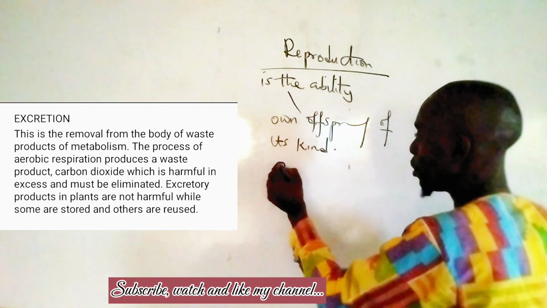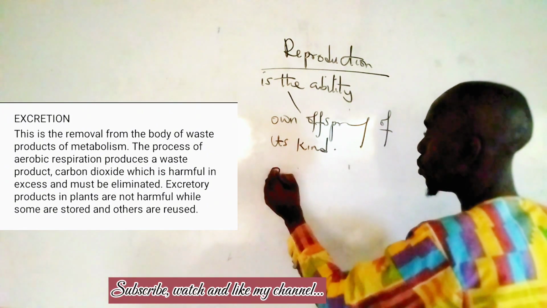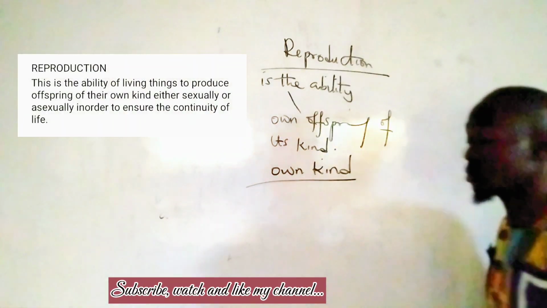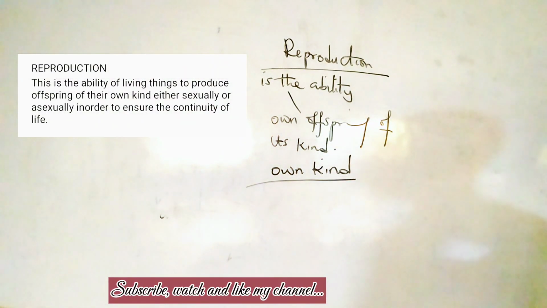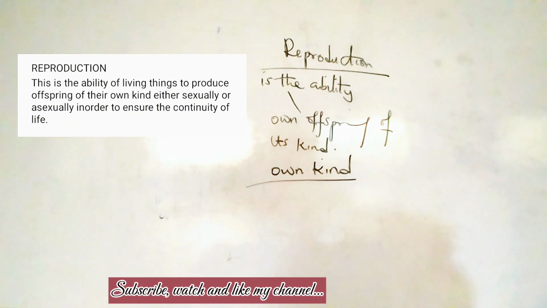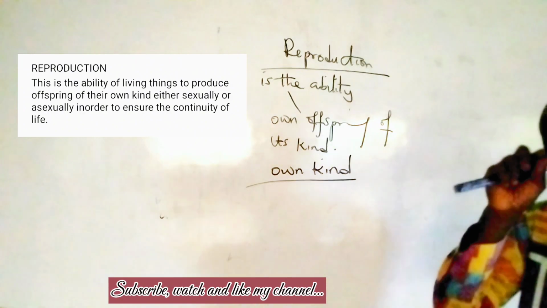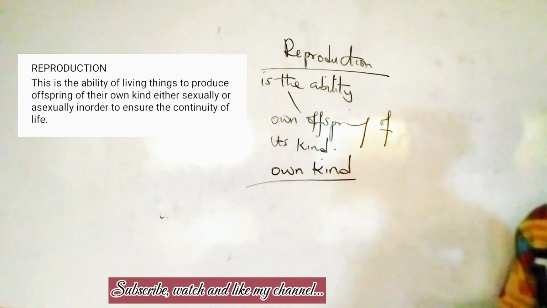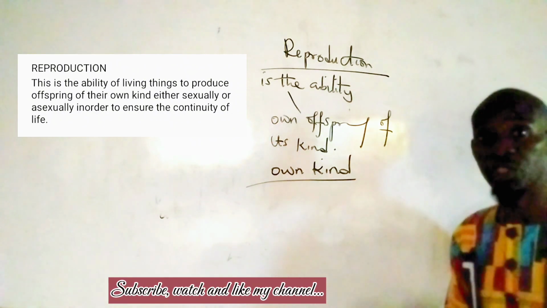The most important point there is that living things cannot produce offspring of another kind. It is not possible for living things to produce offspring of another kind, because it has to be organisms of the same species.